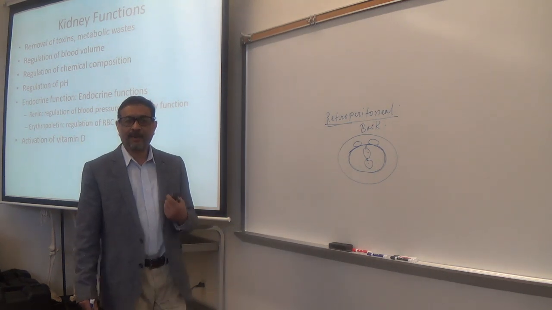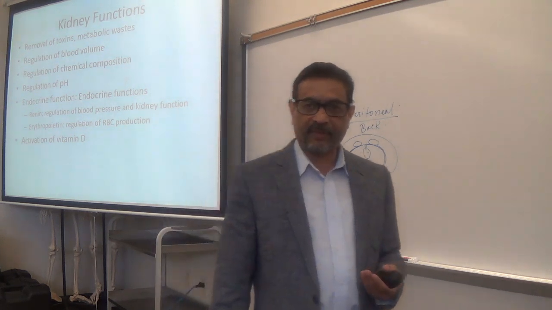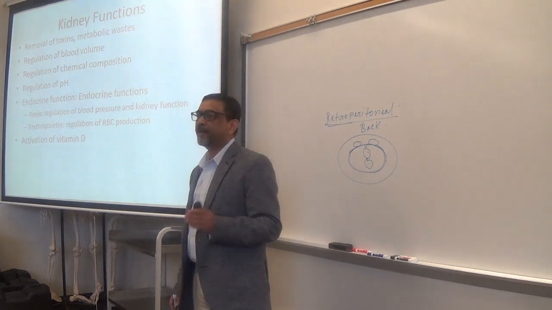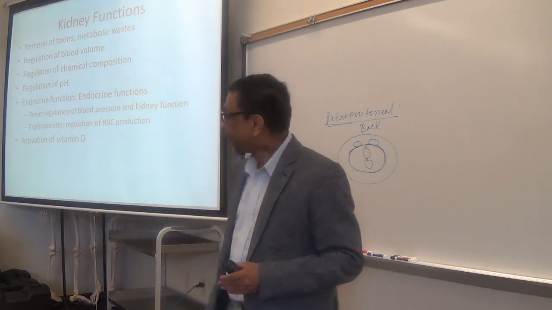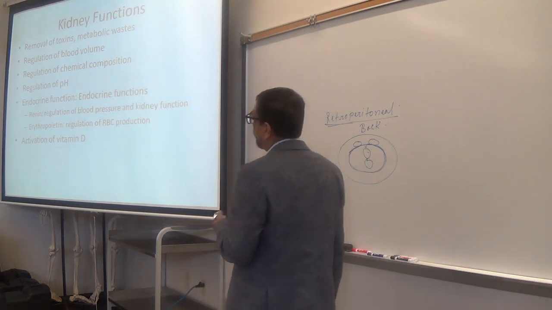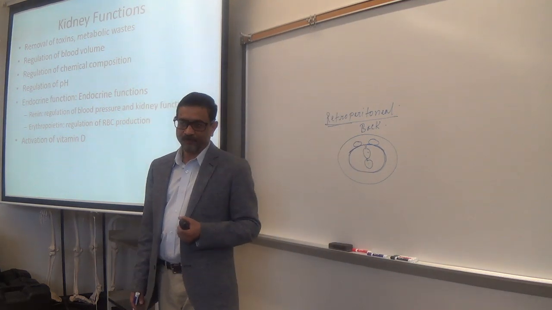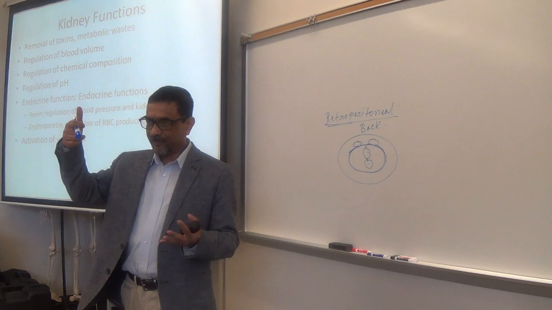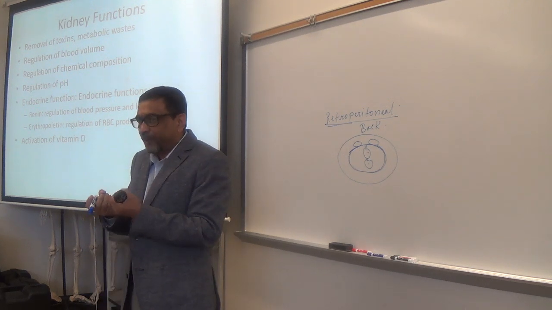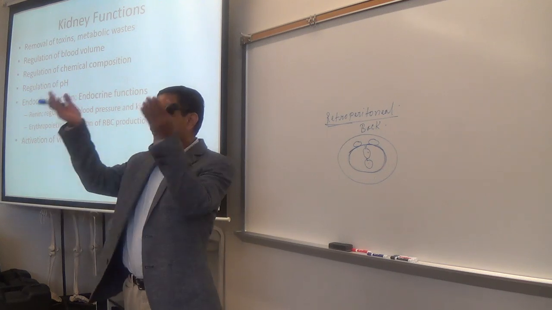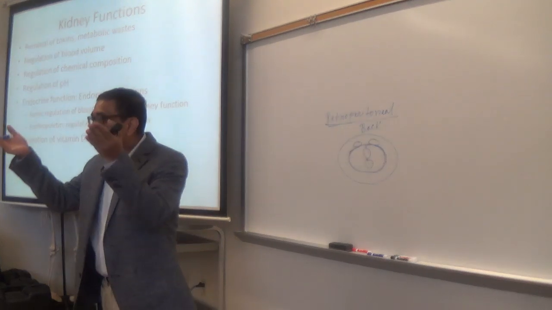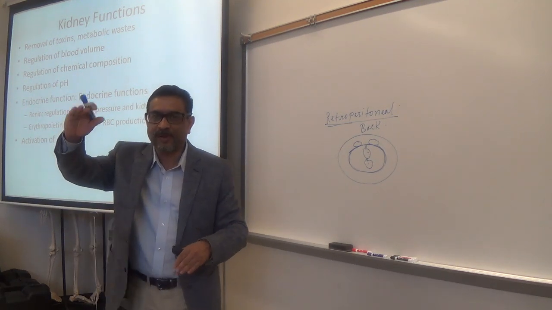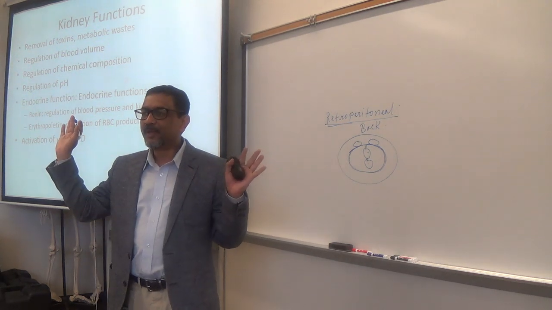Functions. As I have already mentioned, the major excretory system. So, removal of toxic chemicals, number one. Number two, regulation of blood volume. If you drink a lot of water, the blood volume goes up. You know that, right? Water will be taken into the blood, and blood volume will go up. And your kidneys will do what? Produce more urine to bring the blood volume back to normal. Make sense? So very simple.